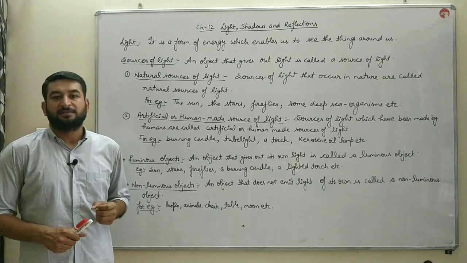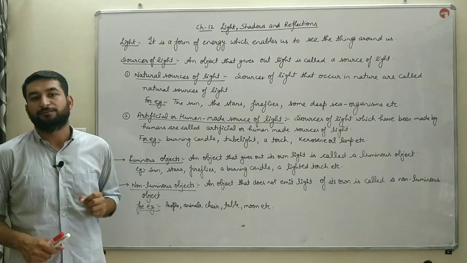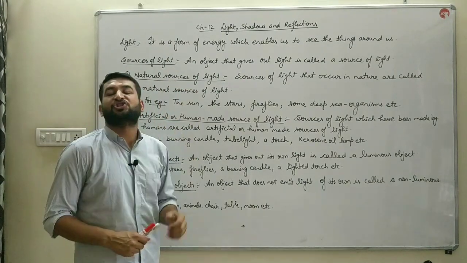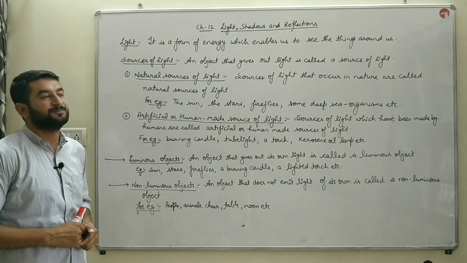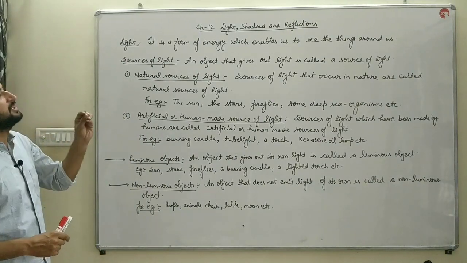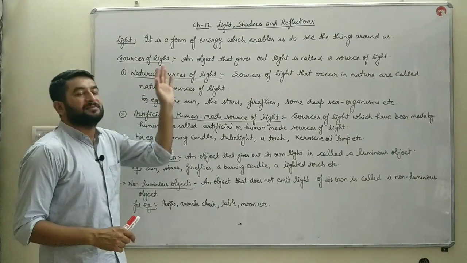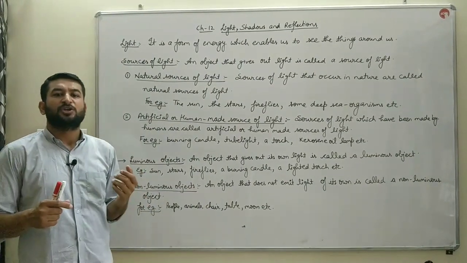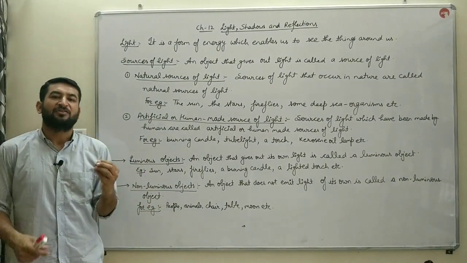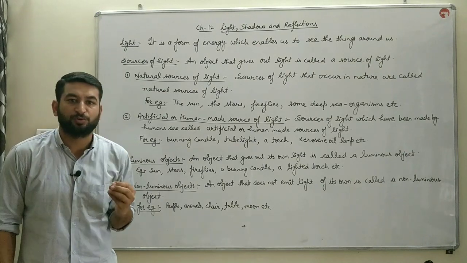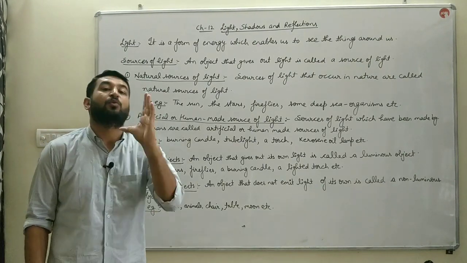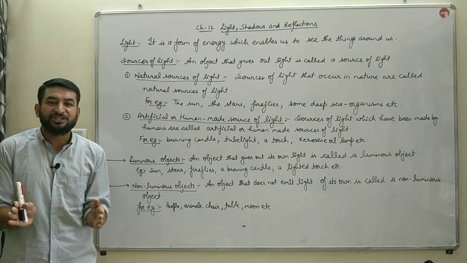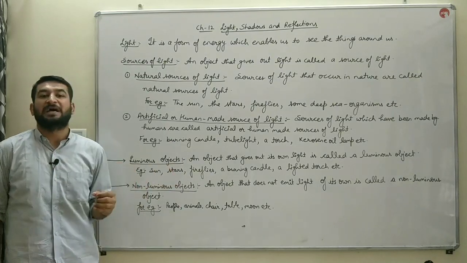Today we will start chapter 12 of your book, Light, Shadows and Reflections. The first term in this chapter is light. What is light? To understand the term light, first we must go through the term energy. What is energy? The ability to do work is known as energy.